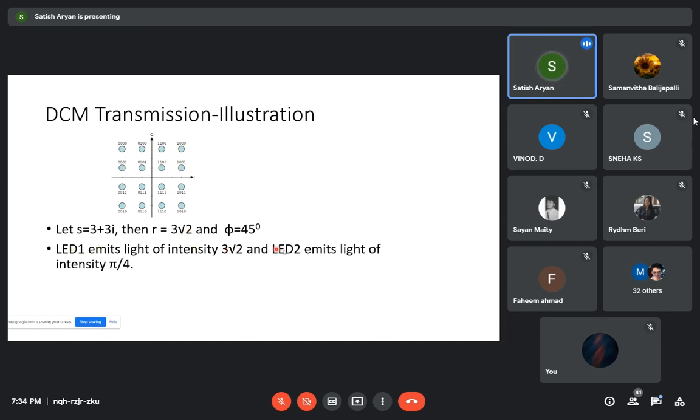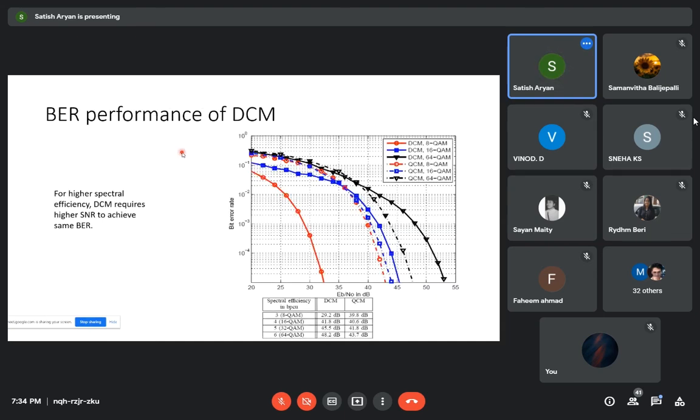The performance of this dual LED complex modulation is better compared to the normal single LED transmission. It is a MIMO technology, where we are using 2 transmitters and 2 receivers. Obviously, with higher QAM orders of operation, we get better data rates, and the BER also increases.